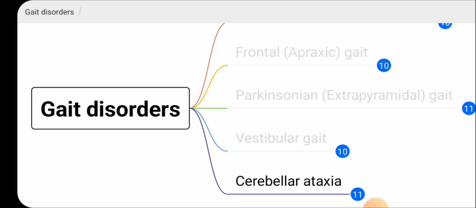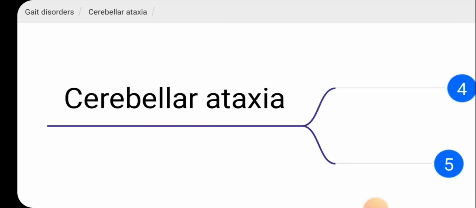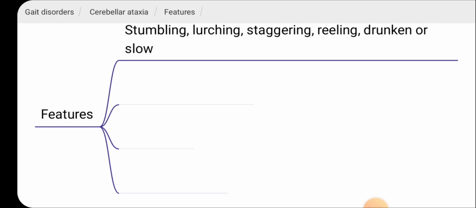Then the fifth type of gait we are going to discuss today is cerebellar ataxia. By the term you can understand that it occurs due to some kind of cerebellar pathology. What are the features of cerebellar ataxia? There is stumbling, lurching, staggering, reeling, drunken-like, and slowness. So you can imagine a drunken person, how that heavily drunken person walks on the road. So that would be like the cerebellar gait.